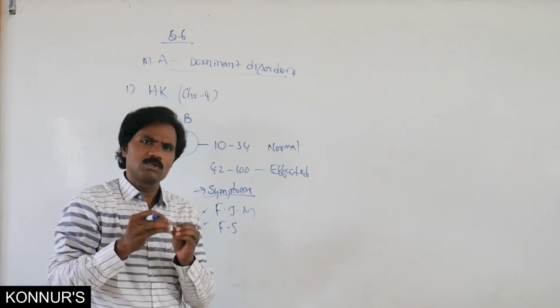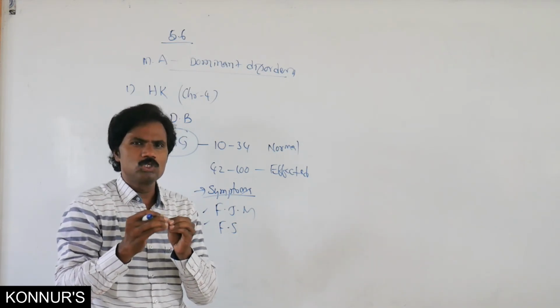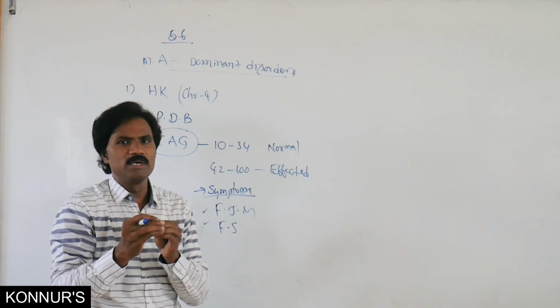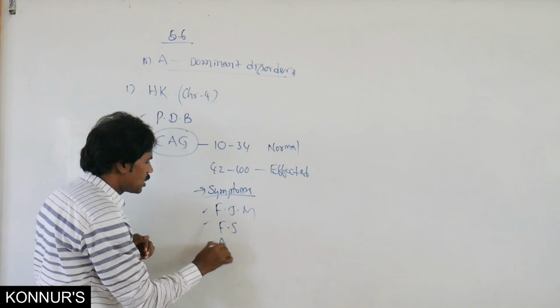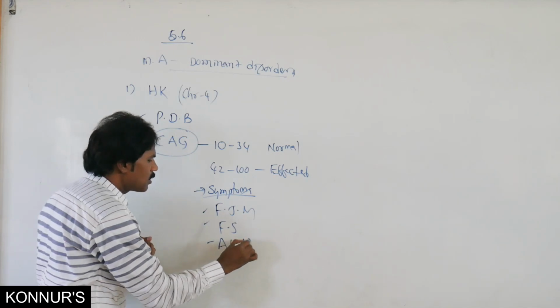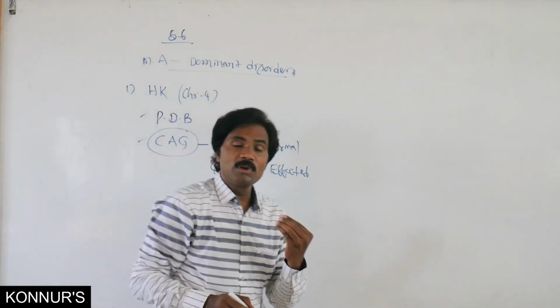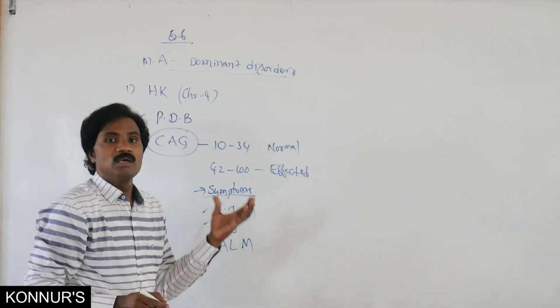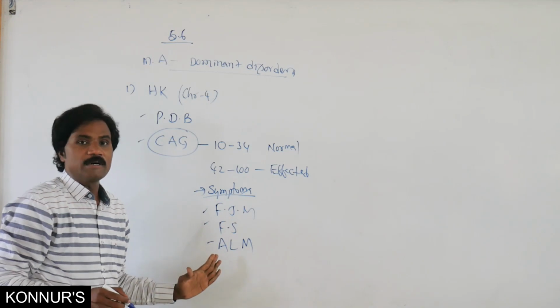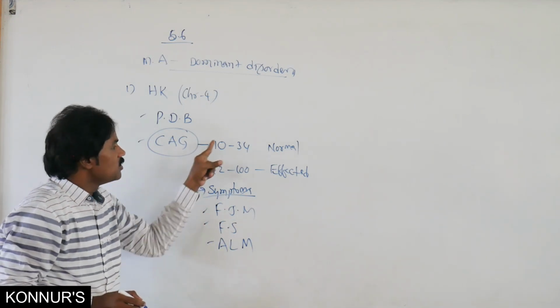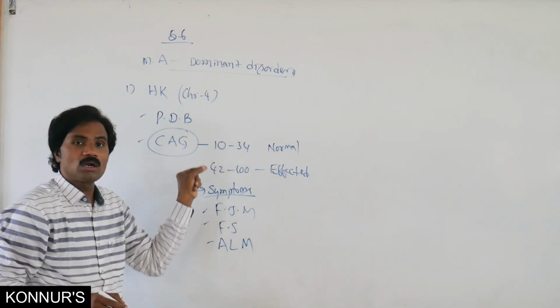Even without music, the joints are automatically moving, with abnormal limb movements. These abnormalities are observed in Huntington's chorea because of the repeats present at the short arm of chromosome 4.